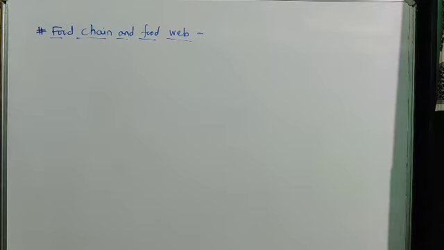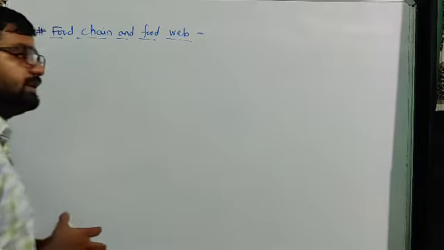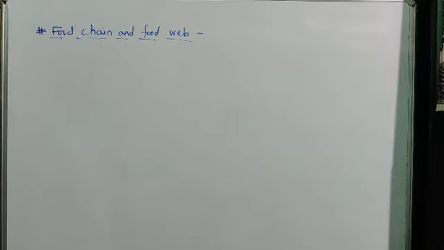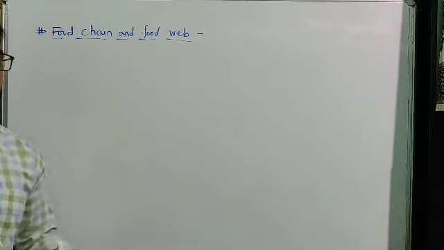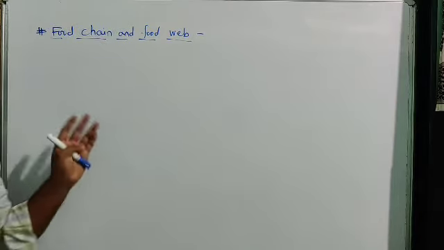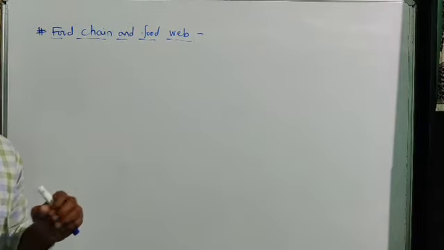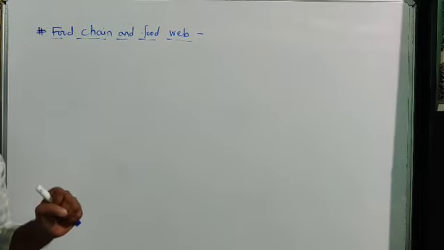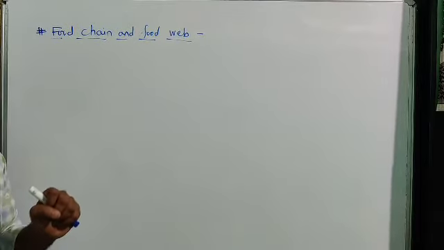Good morning, students. In the last lecture, we started chapter number 7, that is energy flow in an ecosystem. We saw the difference between biotic and abiotic things and how all living organisms depend on plants for food.